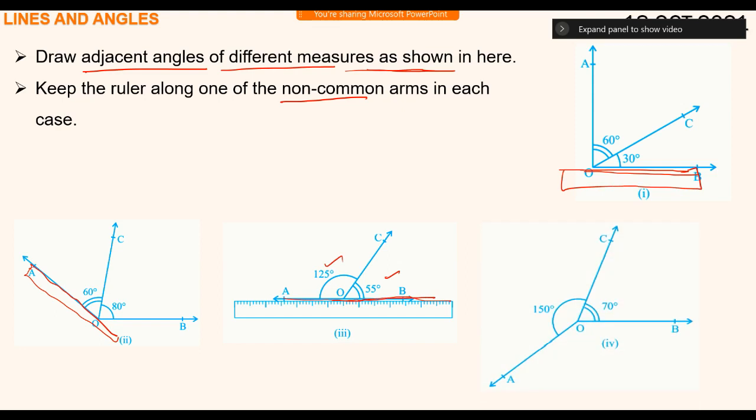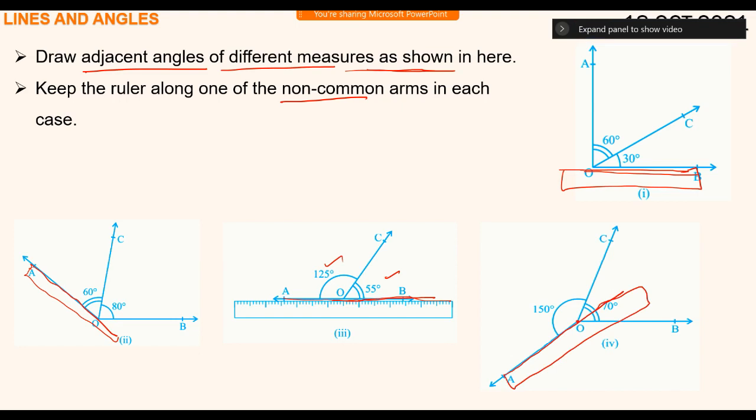Here, I have angle AOC and angle BOC, whose sum is 220 degrees. Which are the non-common arms? In these two angles, which are the non-common arms? OA and OB. So if I keep the ruler along one of the non-common arms, you will observe that since the sum is more than 180 degrees, the other non-common arm is going away.